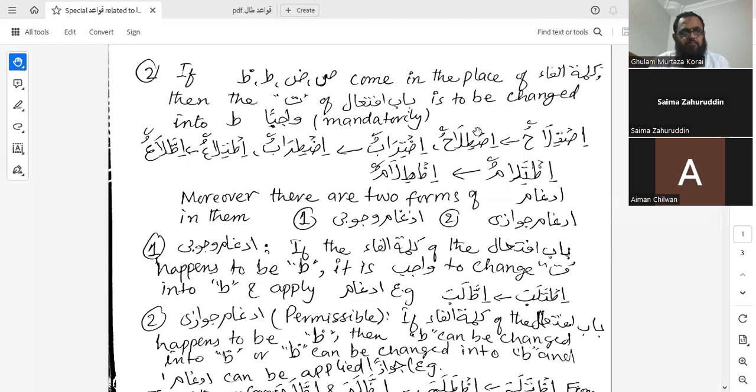The transition is from a heavy letter to a light letter, and because that's going to cause a problem in pronouncing, they've changed it to a qarib al-makhrij, which is the ta among the huruf musta'ali. Is that correct? Yes, that's correct, sister. Mashallah, you are understanding.